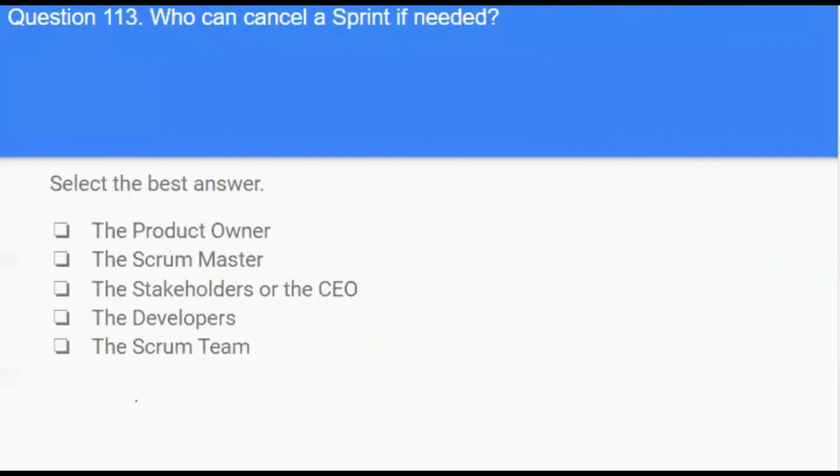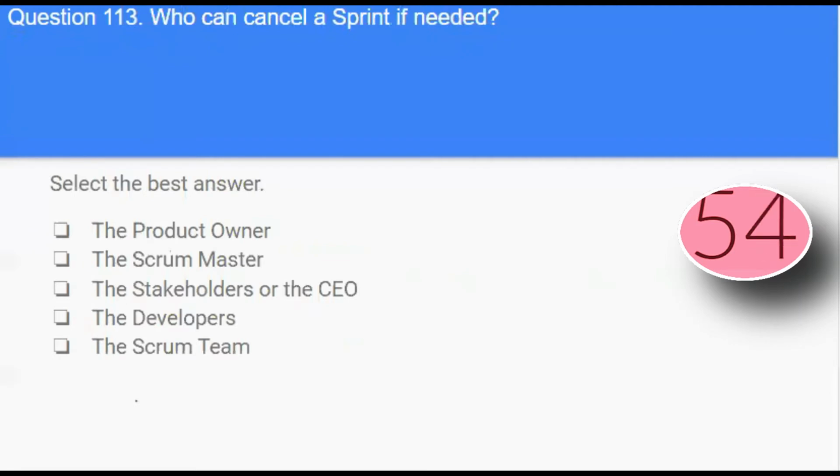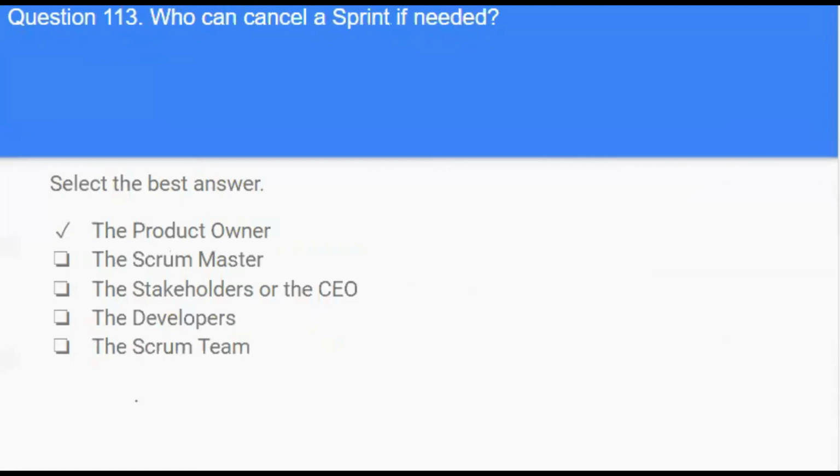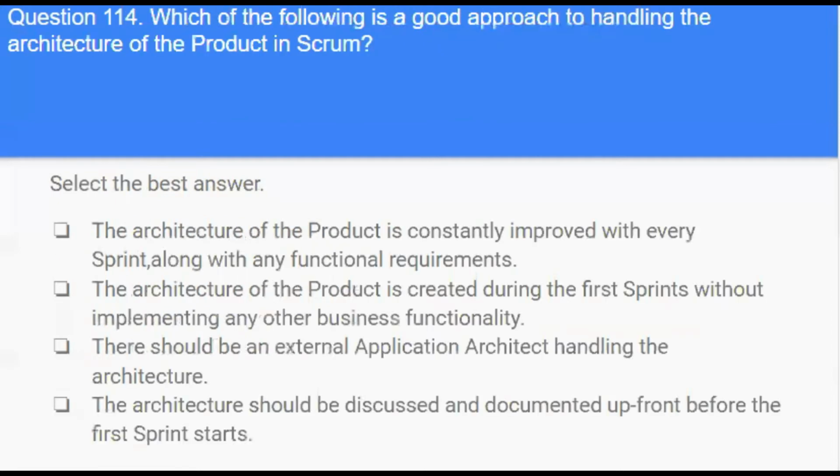Next question. Who can cancel a sprint if needed? Options. The product owner, the Scrum Master, the stakeholders or the CEO, the developers, the Scrum team. Answer is the product owner. Only the product owner has the authority to cancel a sprint.